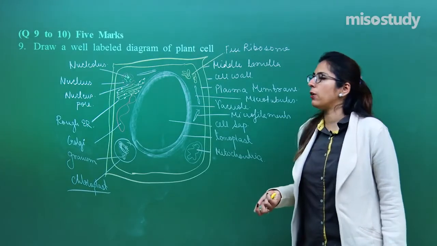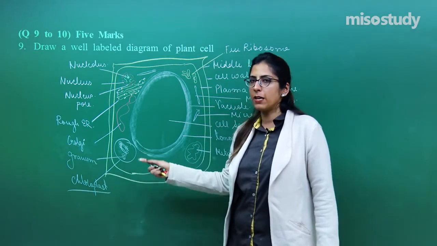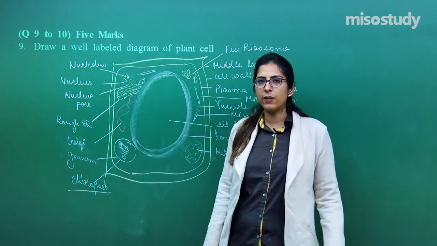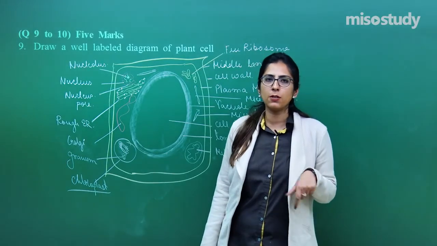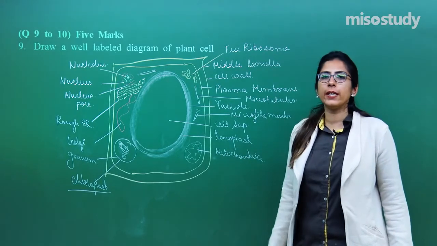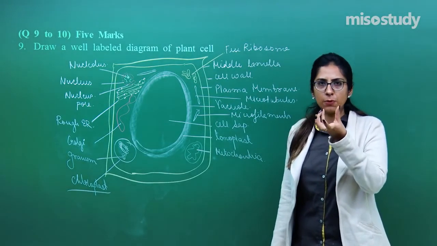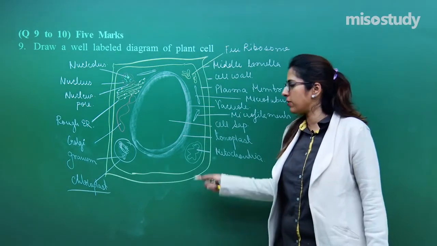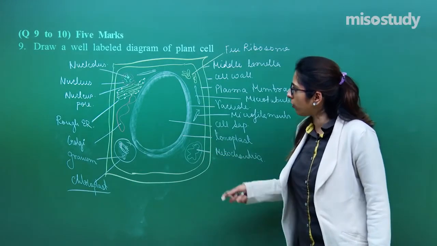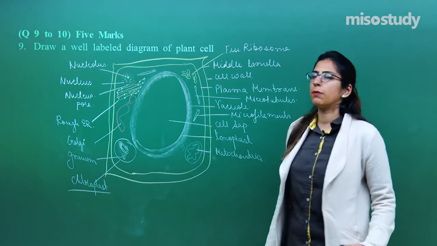Each and every separate organelle you should show, though I did not have as much time, but we have discussed it in the session. You know about the chloroplast, that is also covered by 2 membranes. You can show the 2 membranes. In the chloroplast, you can also say that a small DNA is present. They do have their own genome. Likewise, you can draw the mitochondria as well. The smooth endoplasmic reticulum I forgot to draw, you should draw that as well. This is how you have to attempt this question.